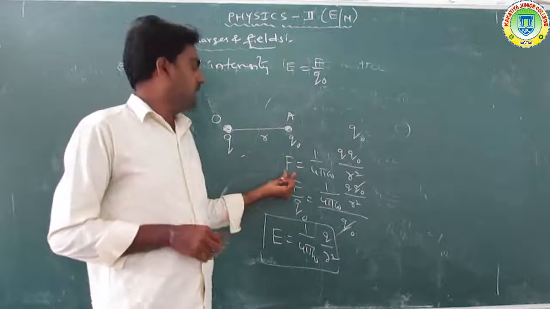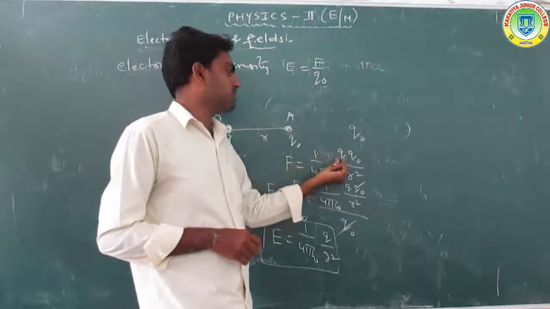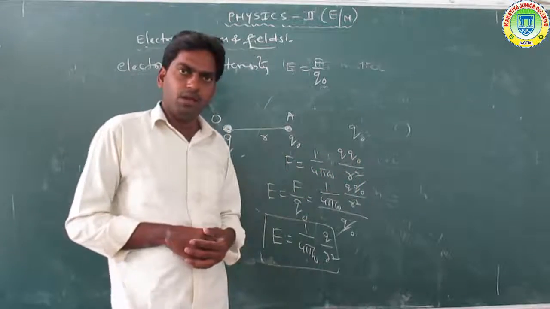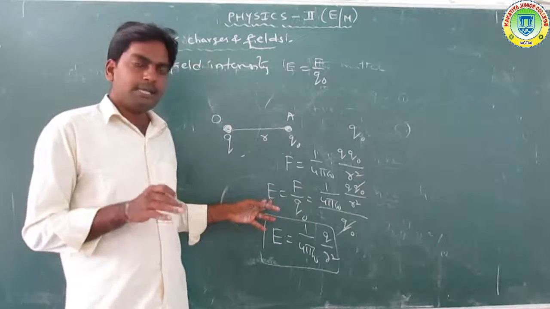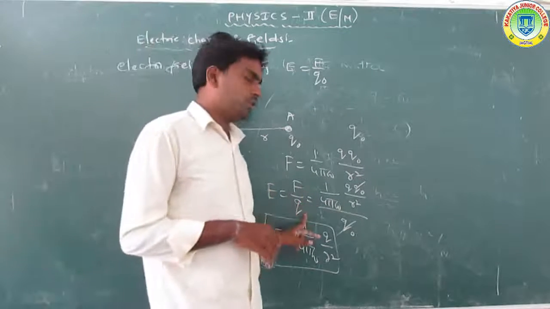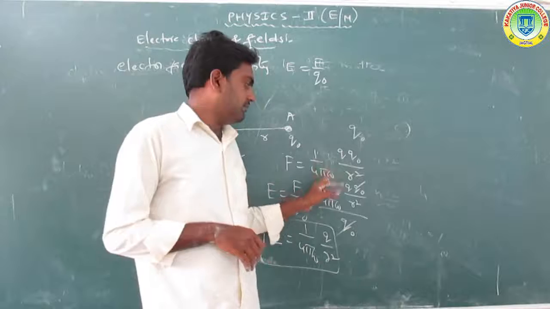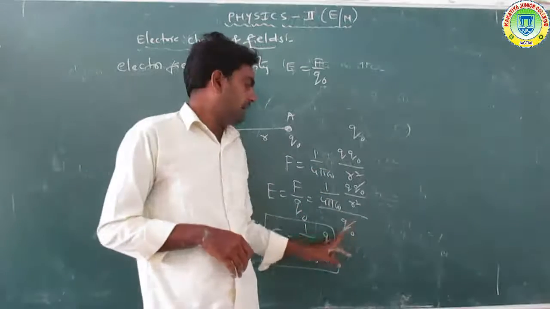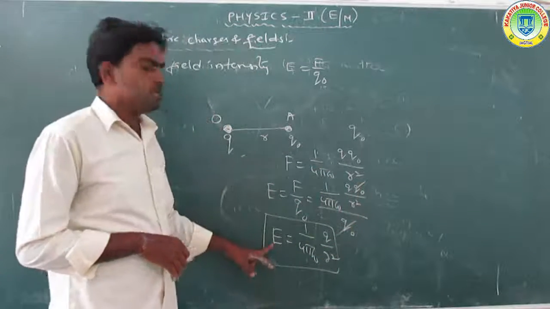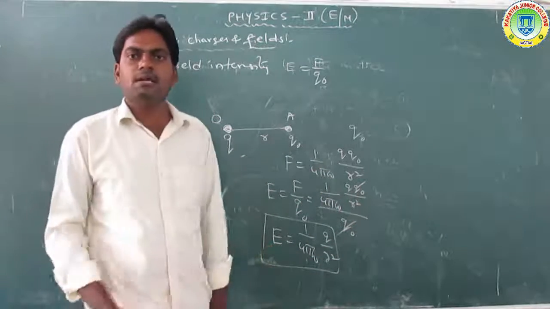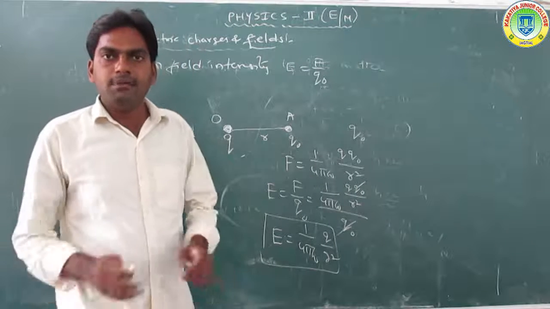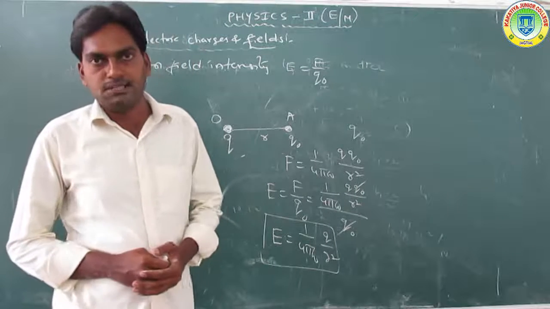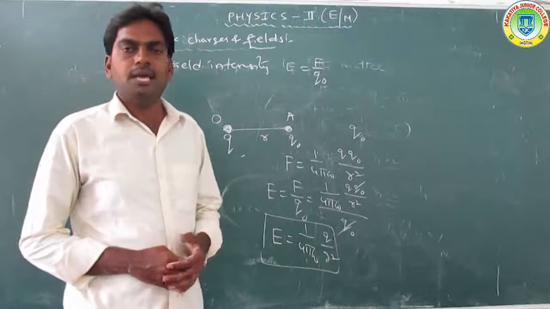According to Coulomb's law, F is equal to 1 by 4 pi epsilon, q q naught by r square. But electrical field intensity at a point, E, is equal to F by q naught. Substituting F, the q naught cancels, so we get the final equation: E is equal to 1 by 4 pi epsilon, q by r square. This is the electrical field intensity due to a point charge.